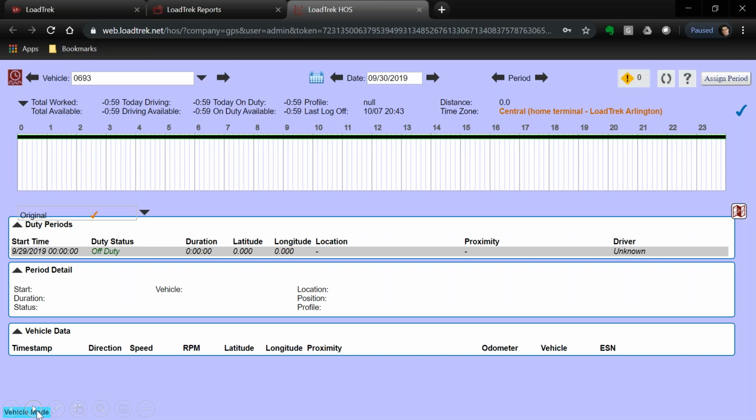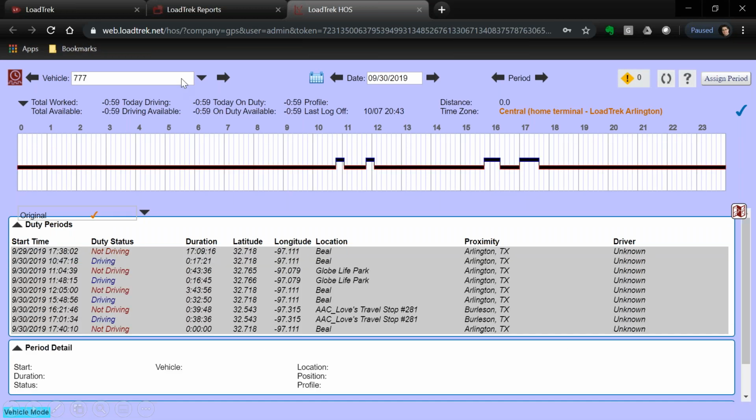Let's find our vehicle. So I'm going to choose vehicle 777, and all this time shaded in black is unassigned. Furthermore, if I look down here, these are all the places that that vehicle went. The location Beale, Globe Life Park here in Arlington, location Beale again, Love's Travel Stop in Burleson. So I can clearly see the vehicle was moving.